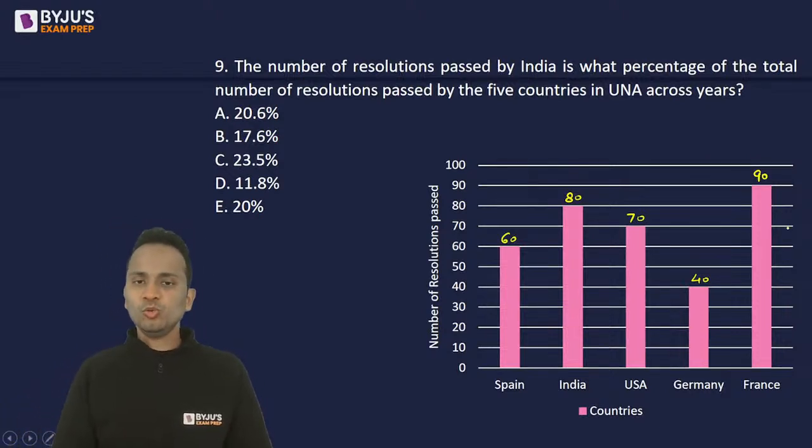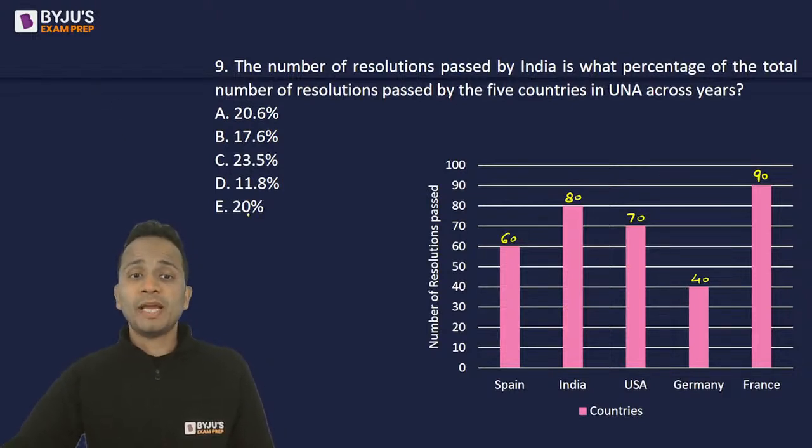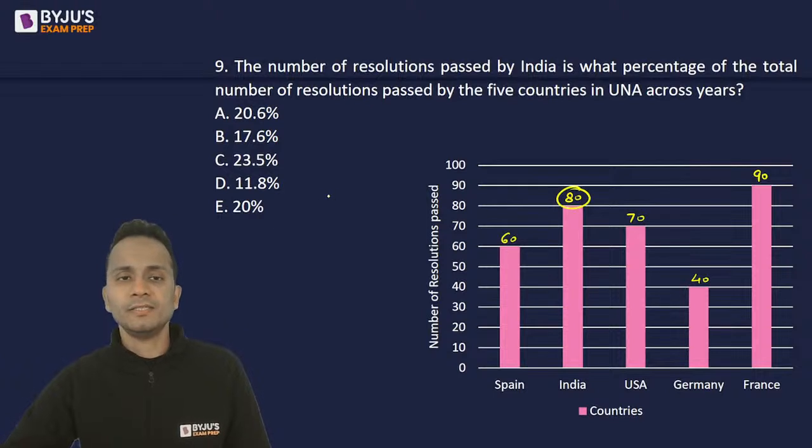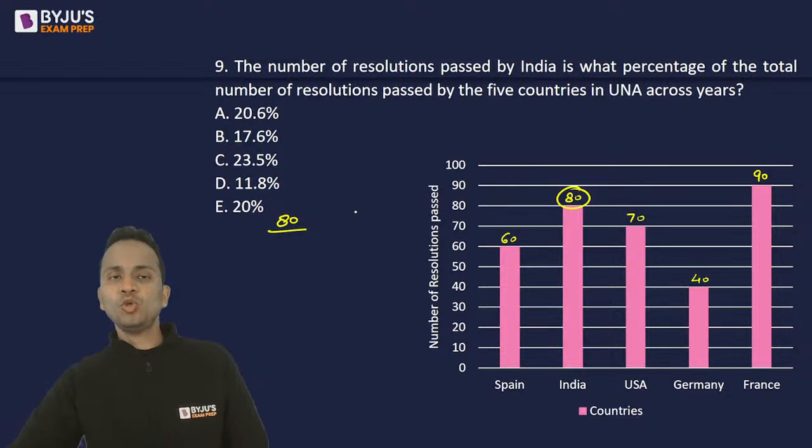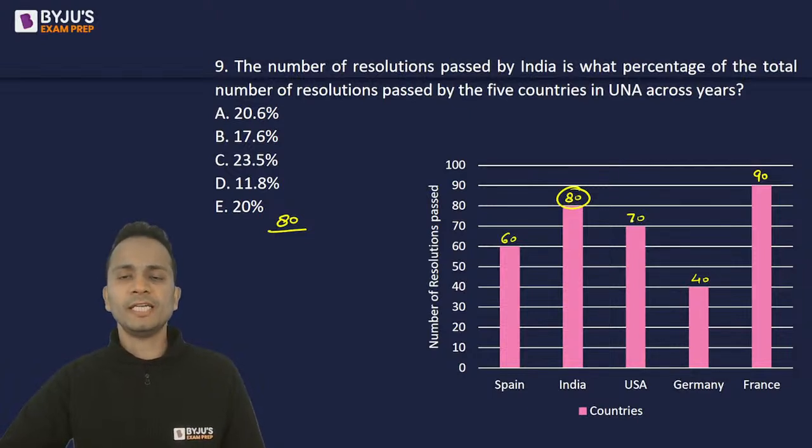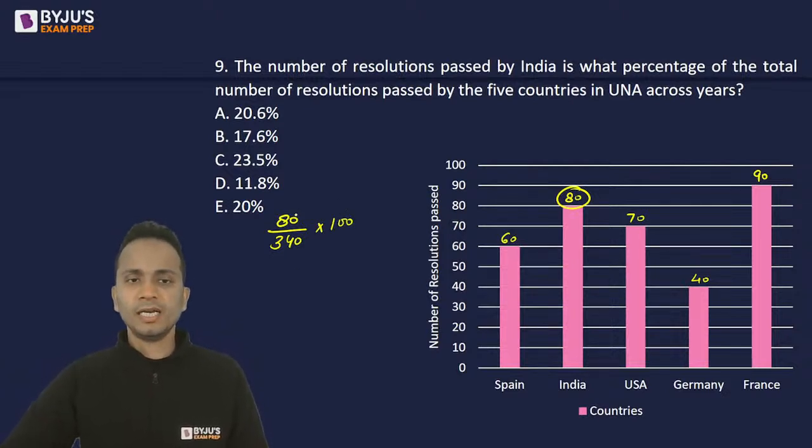So these are the values from the bar graph. Number of resolutions passed by India is 80 as a percentage of total number of resolutions. 60 plus 80 is 140, 140 and 70, 210, plus 40, 250, plus 90, 340, multiplied by 100. Okay. Now, 0 will get cancelled and 2 will also get cancelled.